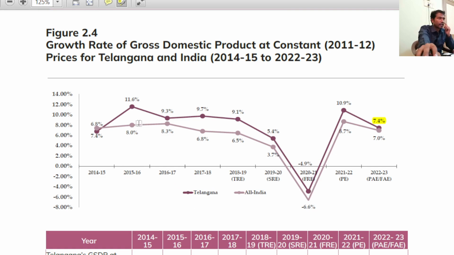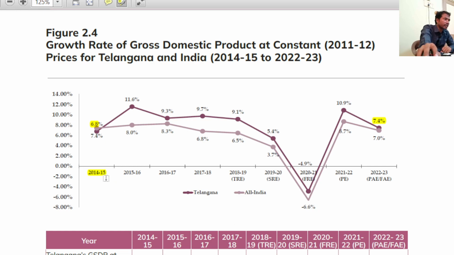Look at the facts here. The above one is Telangana, the bottom one is India. You can see the graph, right? Now see 2014-15. Telangana growth rate in 2014-15 was 6.8%. Got the point, right? What is the all India growth rate? 7.4%. It means what? At the time of state formation, Telangana growth was below that of India.